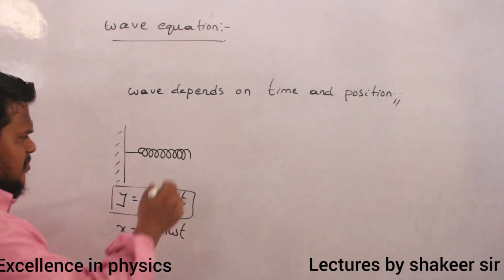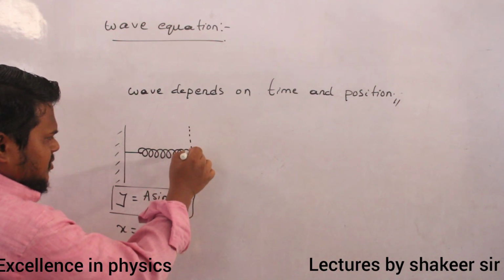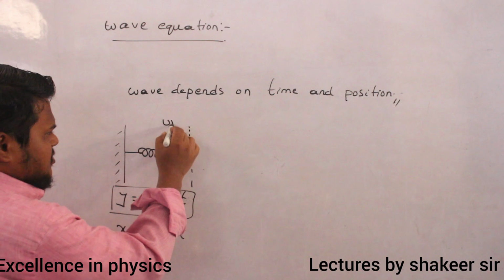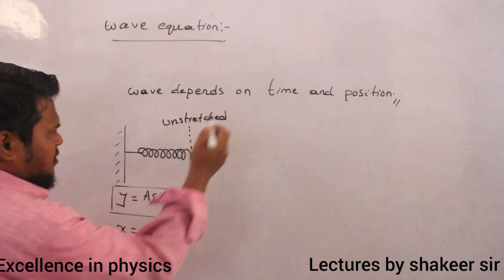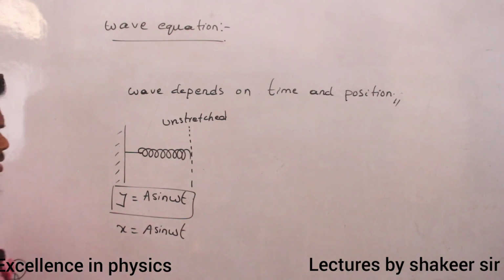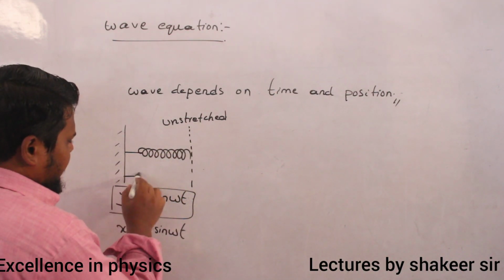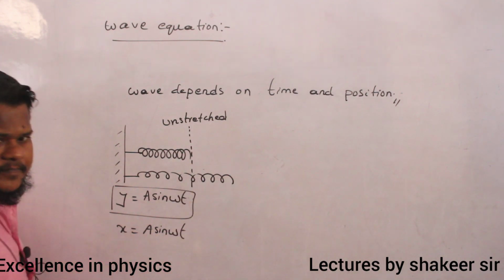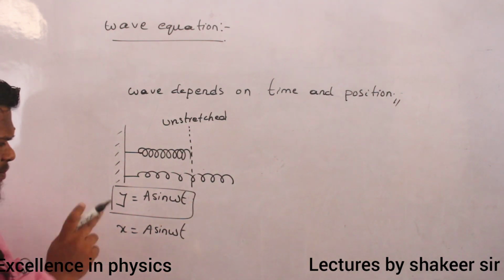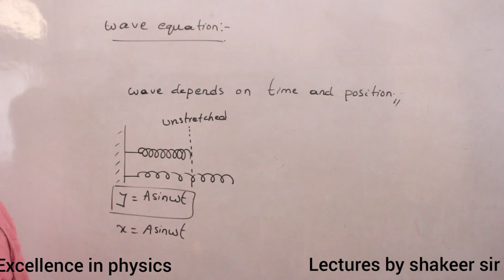For example, if this is the initial, unstretched position of the spring, and now I elongate this spring and release it, then this spring will be performing simple harmonic motion. What kind of motion?